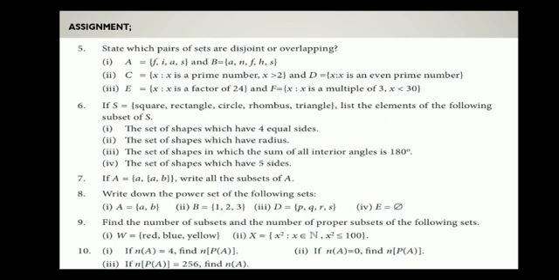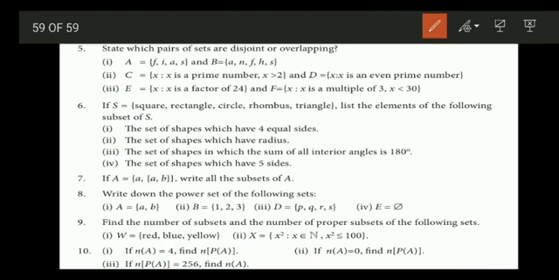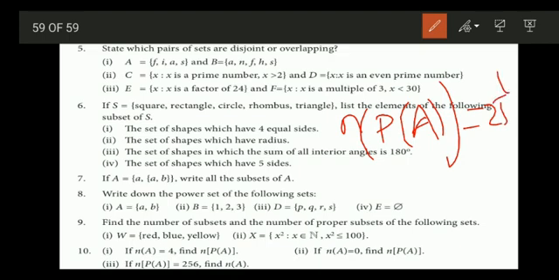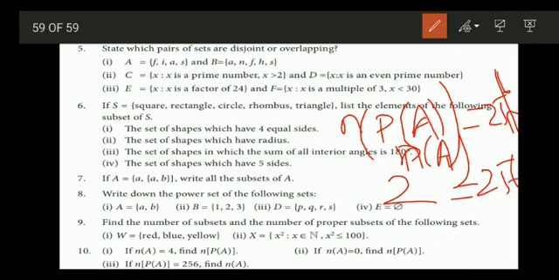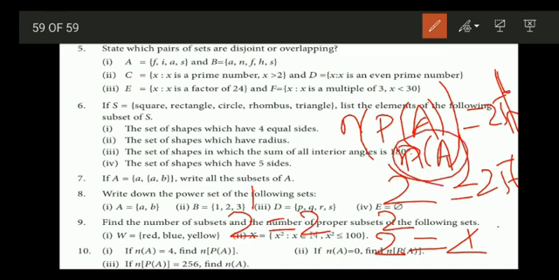See the third one. If n(P(A)) is equal to 256, find n(A). Okay, so here they have given n(P(A)). So the number of elements in the power set is equal to 256. We know that n(P(A)) is equal to 2 to the power n(A), the number of elements in A, which is equal to 256. So substitute values for n(A). So 2 to the power 1 will be equal to 2. 2 to the power 2, 2 2s are 4. Like that, substitute values. So for what value here you will get 256, that you have to see. Okay. That will be the value of n(A).